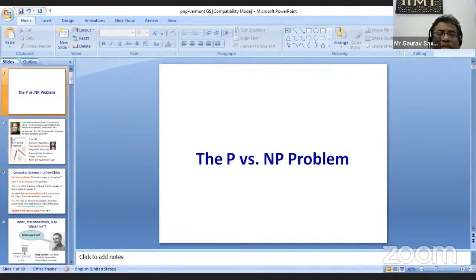So let's talk about decision problems. Given an n, is it prime? First of all, what is a decision problem? A decision problem is a problem which has a yes or no answer. So given an integer n, is it prime? It's a decision problem because the answer is either yes or no. Does it look to you like a very difficult problem, or an easy problem?